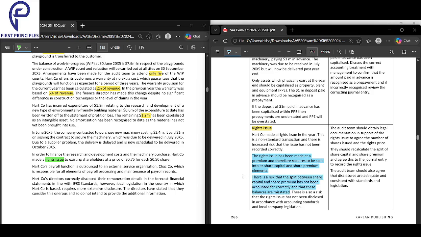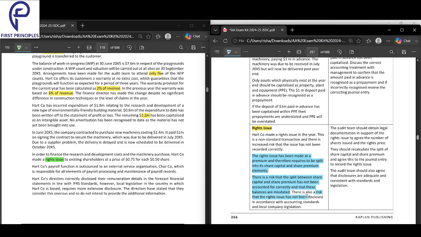There's a risk that the split has not been done correctly.